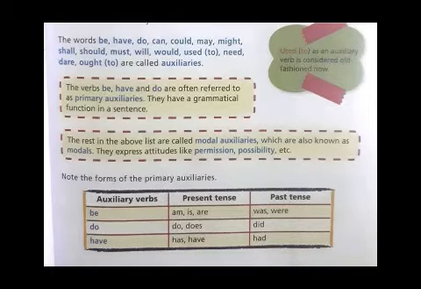The same way, do is used as do or does in the present tense, whereas it is used as did in the past tense. And have is used as has and have in the present tense and had in the past tense. So, as I told you earlier, all these three words are the primary auxiliaries and they serve a grammatical function. They help us to construct the sentence in a much proper way with correct grammatical formation.